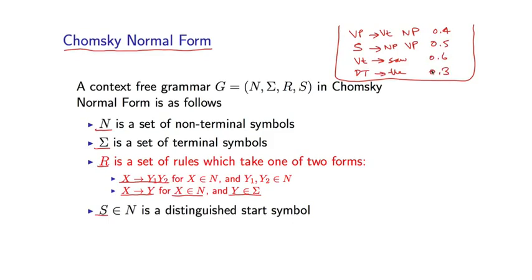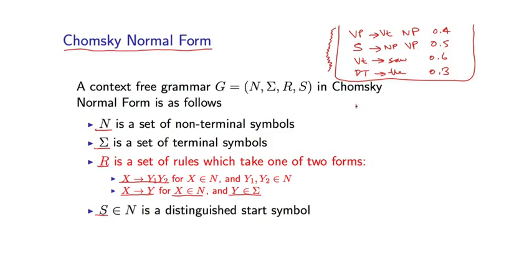Okay, so the parsing algorithm I'm going to describe will assume that our PCFG has rules of this form. Now that might at first glance seem to be a very big restriction. But it turns out that it isn't, in the sense that you can take any PCFG and convert it to an equivalent PCFG in Chomsky normal form. I don't want to go into the full details of this because it's rather laborious, but I'll give you a sketch of the kind of tricks we can use to take a PCFG in general form and convert it to a Chomsky normal form PCFG.